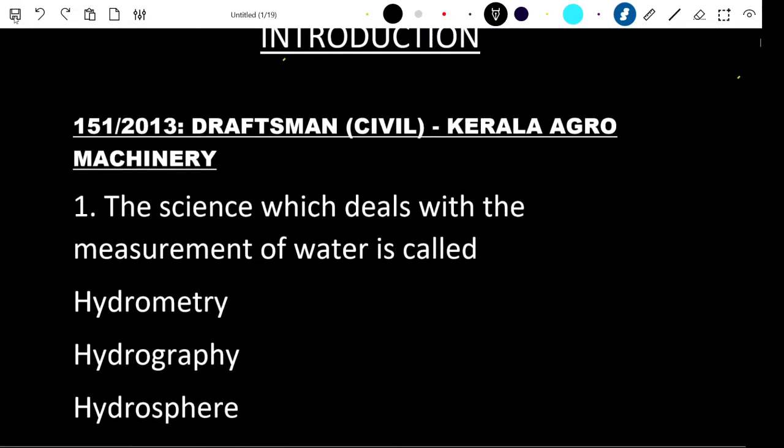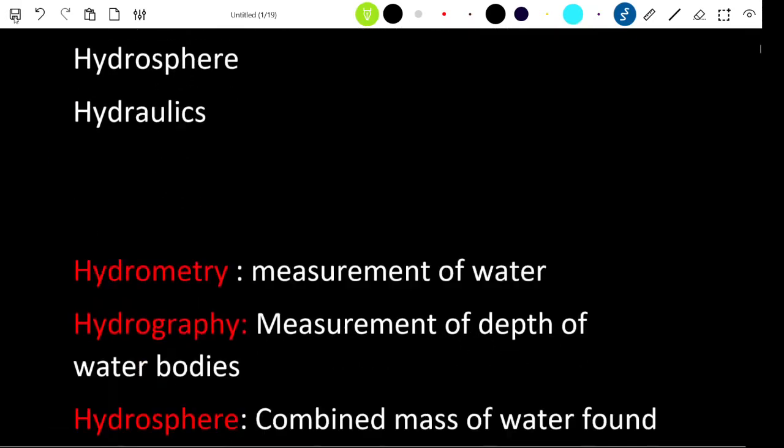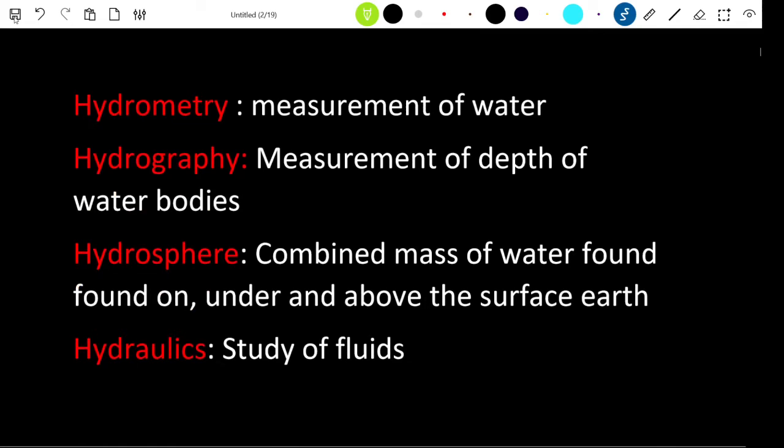So to start with, we'll move on to the first question. A science which deals with the measurement of water is called hydrometry. The science which deals with the measurement of water is what you call hydrometry, whereas hydrography is the science which deals with the measurements of depth of water bodies like oceans, etc.